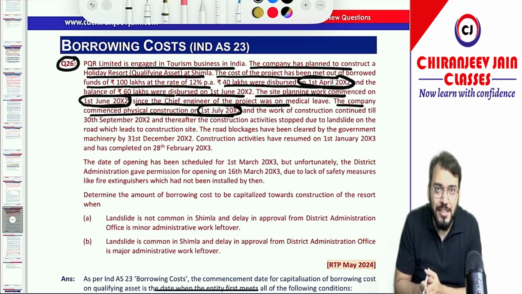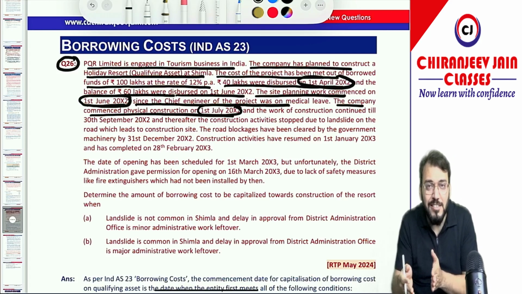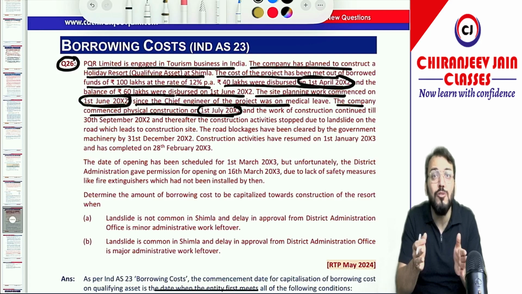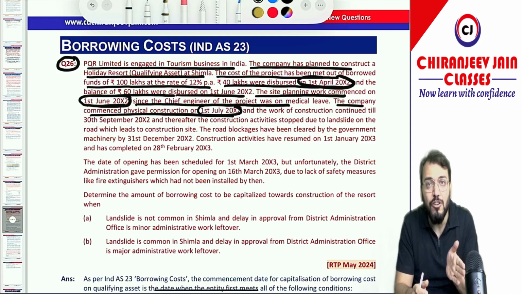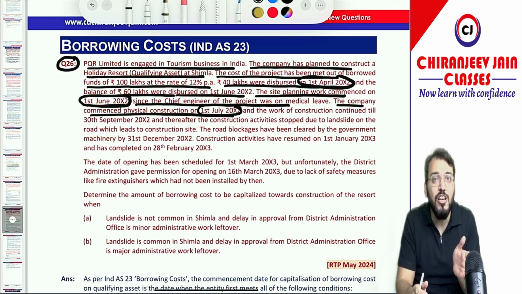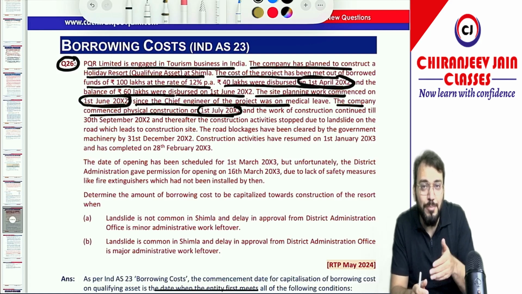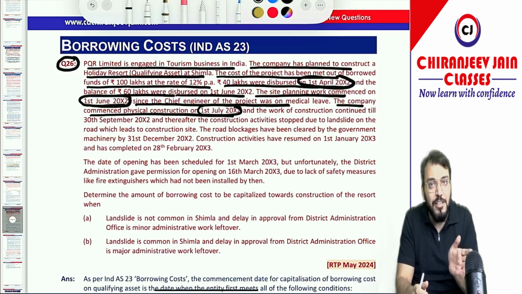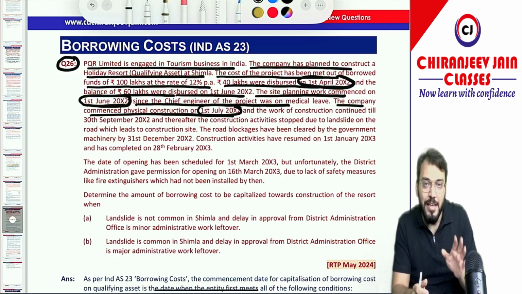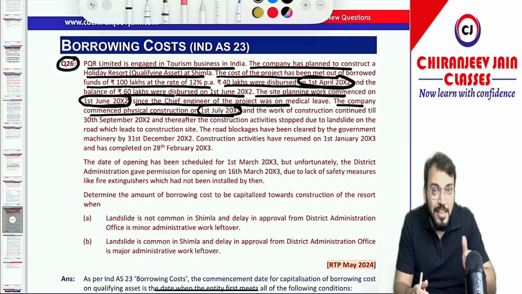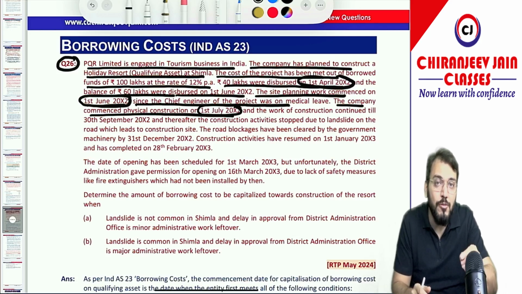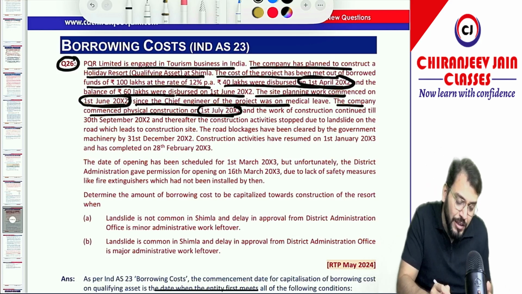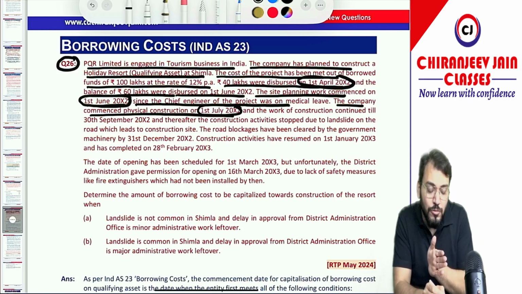So what Ind AS 23 says is that when the following conditions are satisfied on a particular date on a cumulative basis, then we will commence borrowing cost capitalization. First condition, borrowing cost has been incurred. Second condition, the activities which are necessary to prepare the asset are undertaken. Third, expenditure on the qualifying asset has also been incurred. When these three conditions are satisfied at a particular date on a cumulative basis, then from that date capitalization will commence.